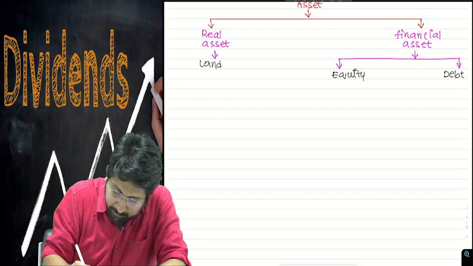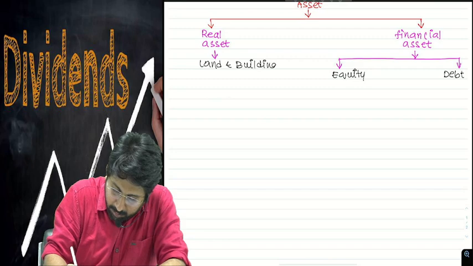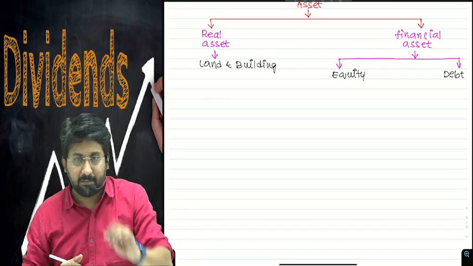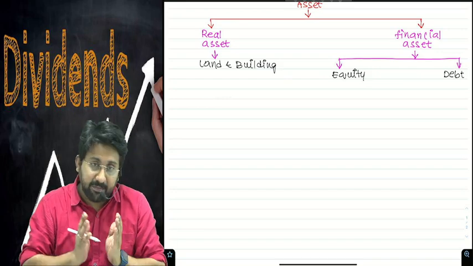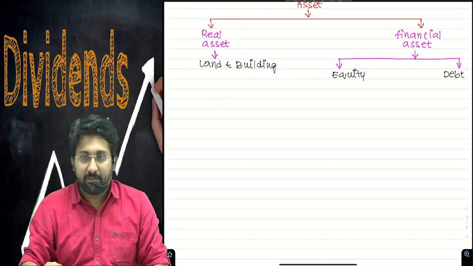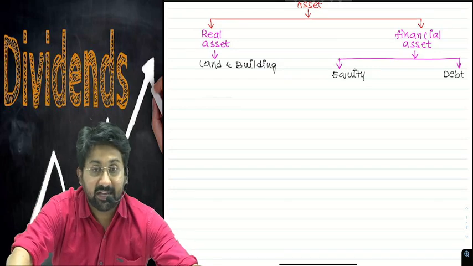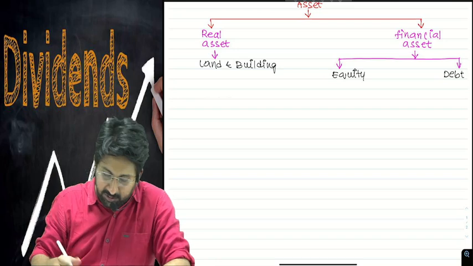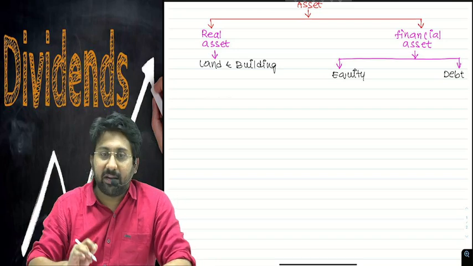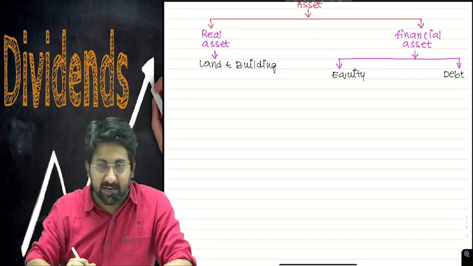Real assets are like land and building, etc. I'm not just saying land and building. It may be land and building, it may be vacant land, it may be anything. So these are called real assets. So let us understand the concept now. Whenever I say real asset, land and building is a real asset.